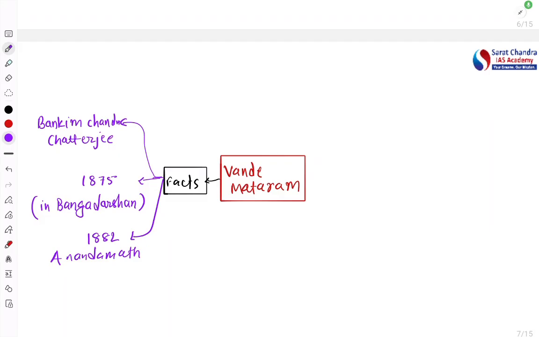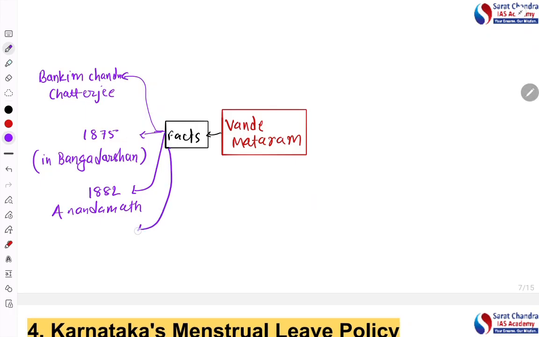About the Vande Mataram, it was first sung in 1896. See, these facts are important because of the chronology. It was first sung in 1896 by Rabindranath Tagore in one of the sessions of Congress. So that is also important.